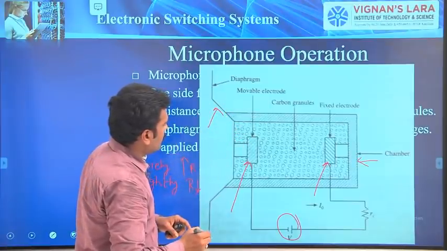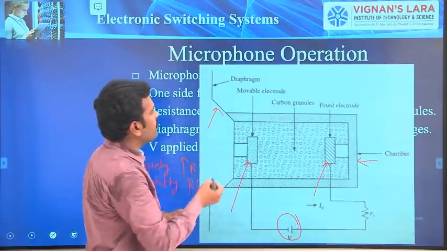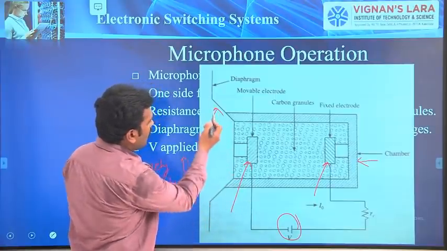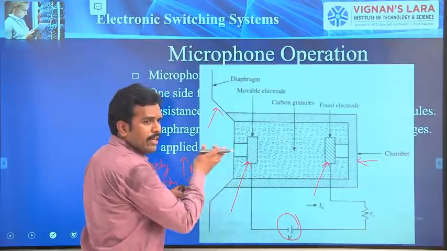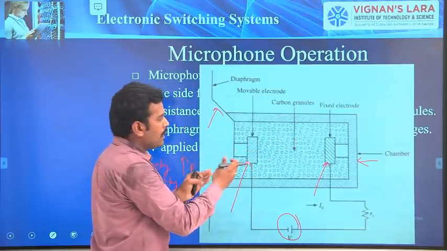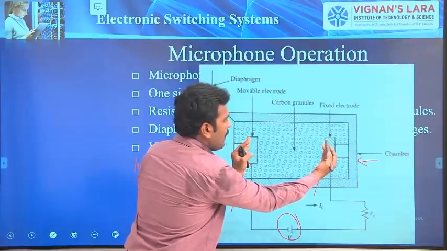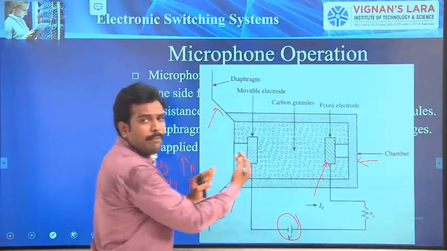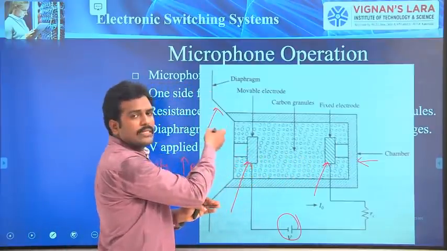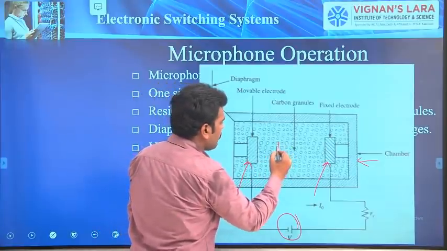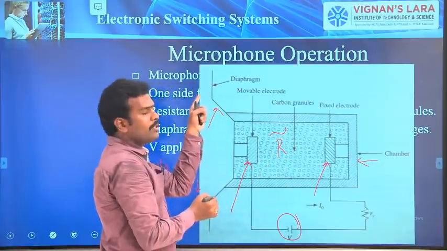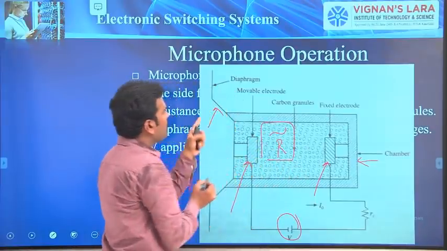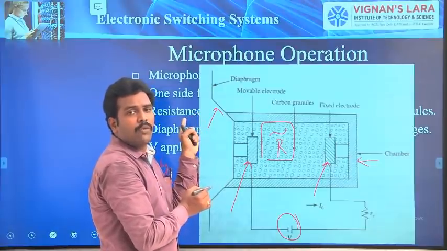Here, what is the operation of the diaphragm? The diaphragm will vibrate based upon the input voice signal, right? Whenever the diaphragm vibrates, this movable electrode will move. Therefore, the carbon granules inside the chamber will be tightly packed as well as loosely packed based upon the voice. That means the resistance will vary according to the input voice signal. The resistance is a function of your input audio signal.